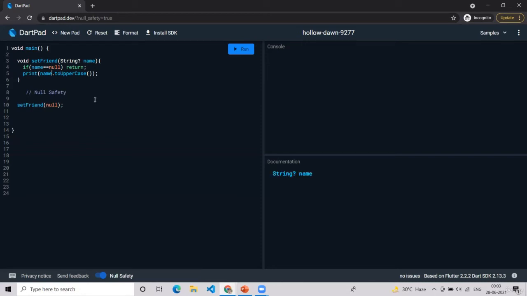So this concept is very important. And there is another keyword to check if a value is null or not, which is this keyword, question mark and dot, which we will use.